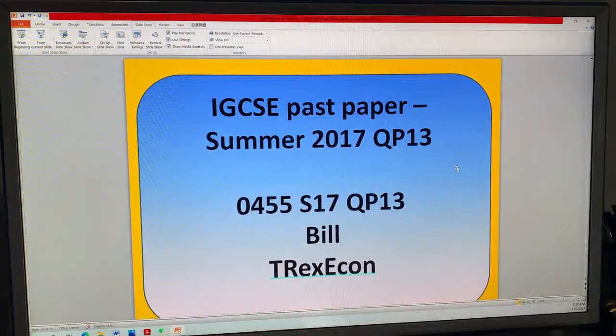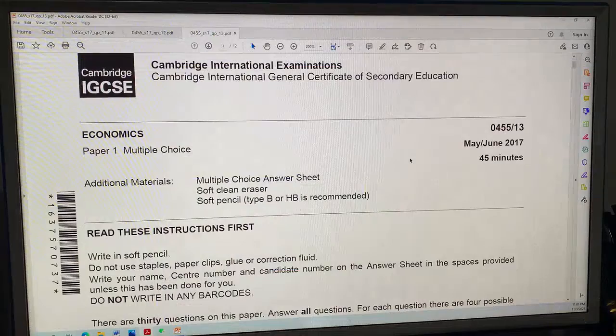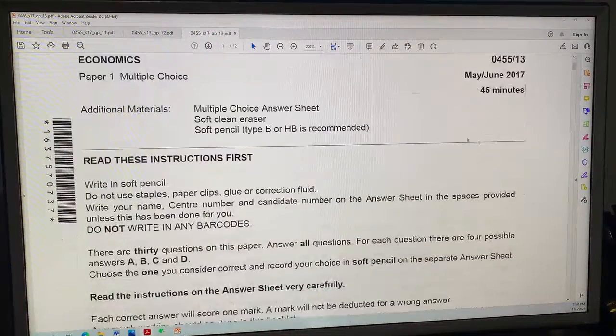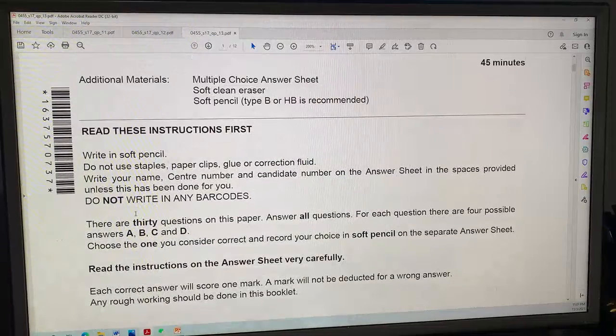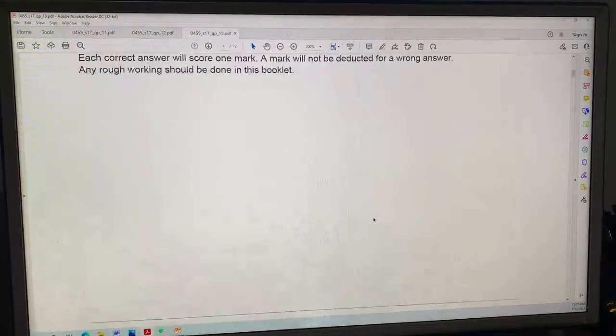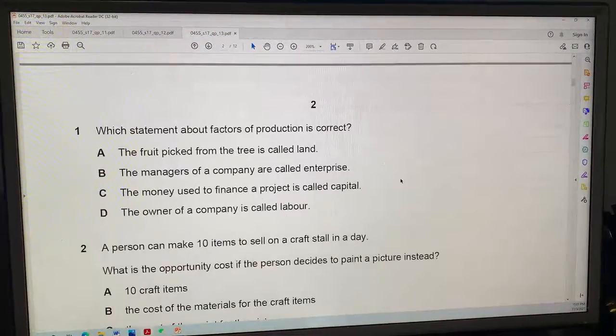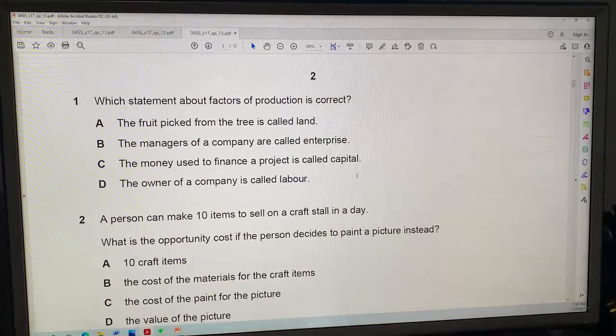Next, IGCSE past paper. This is summer 2017 question paper 13. Let's have a look. Yeah, there it is. Okay, you have 45 minutes. Don't write in the barcodes. That's the barcode. No one writes in the barcodes. You can make notes on these in this exam paper when you receive it. Anyhow, this one has some interesting questions, especially at the end.